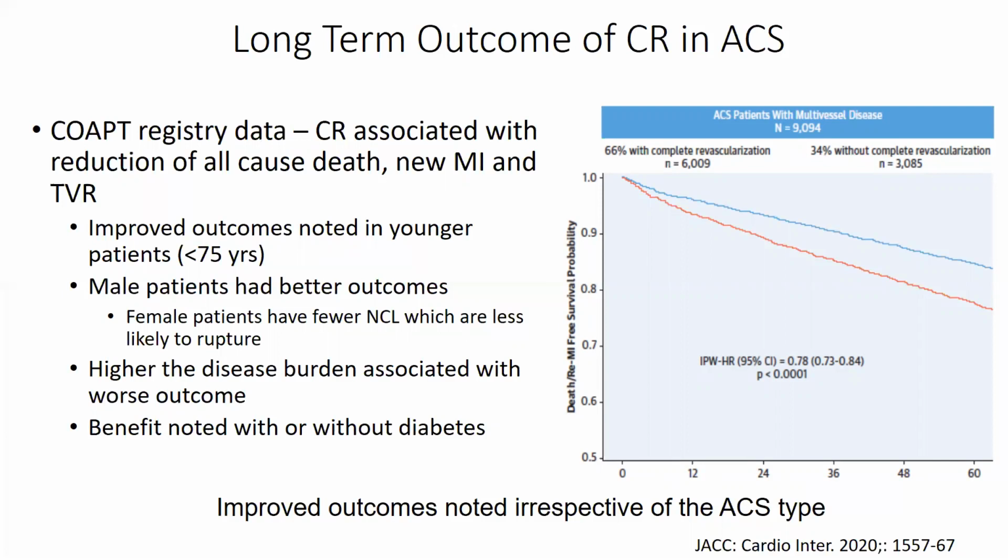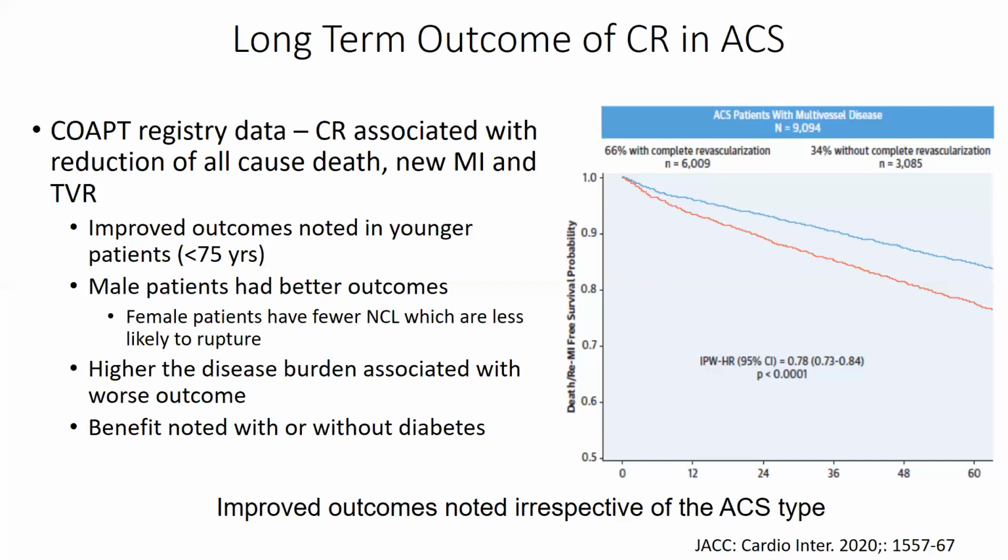Patients who are a little older have more comorbidities and hence have bad outcomes. Male patients benefited more because it was seen that the female patients have very few non-culprit lesions and they are less likely to rupture. Higher disease burden was associated with worse outcomes, and the benefits are noted irrespective of their diabetic status. So almost all the subsets of ACS, which includes unstable angina, non-STEMI, and STEMI, benefit from